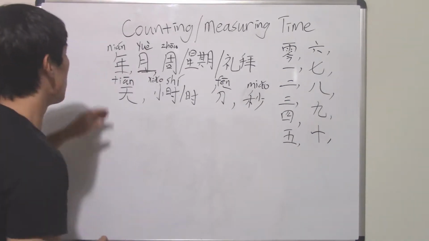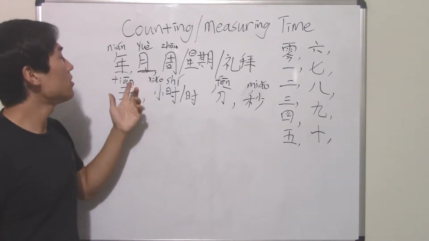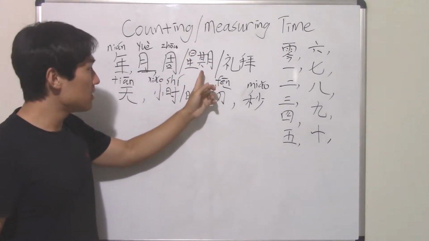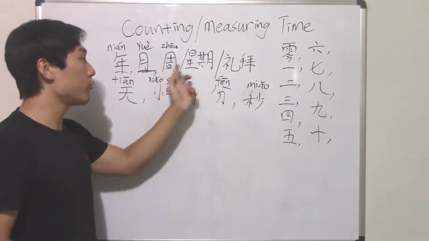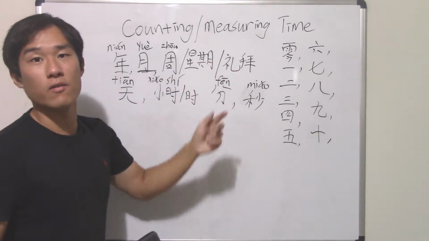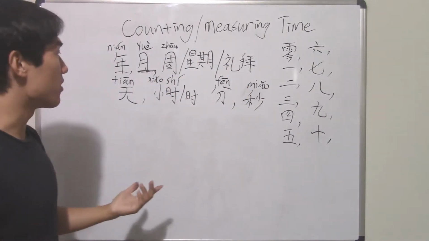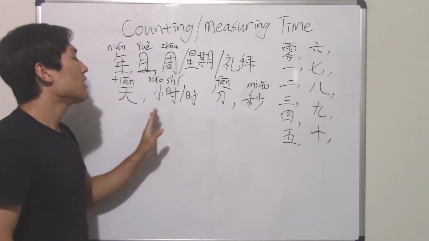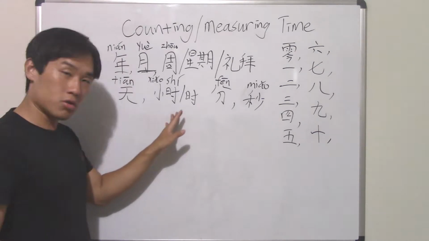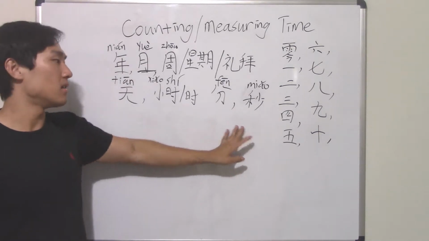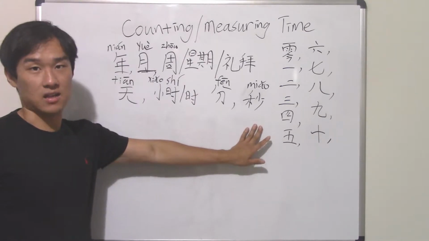Okay. So 年 means year, 月 means month, 周 / 星期 / 礼拜, all three of these mean week. So you can use any of those three interchangeably. Okay, they all mean the same. And then 天 means day, 小时 or 时 means hour, 分 means minute, and then 秒 means second.